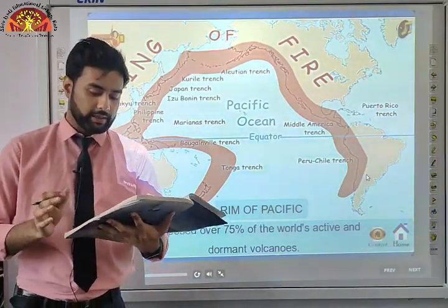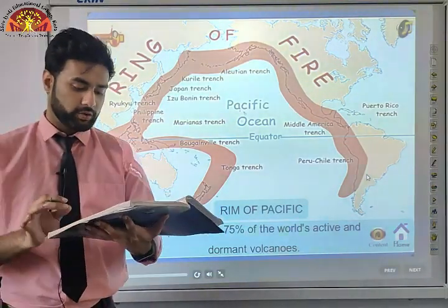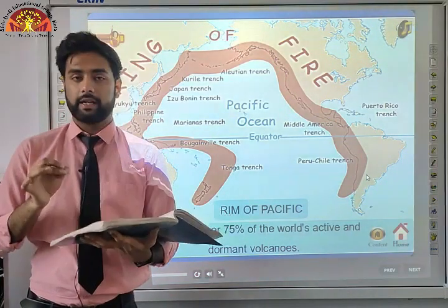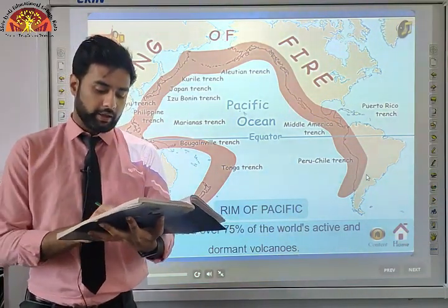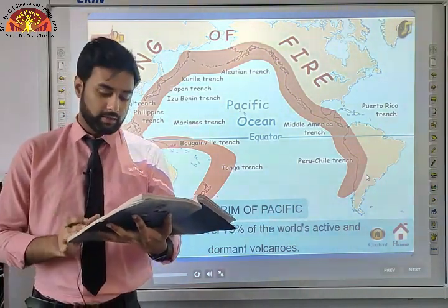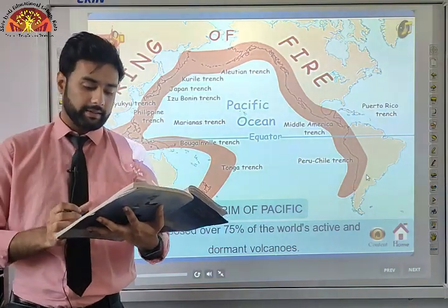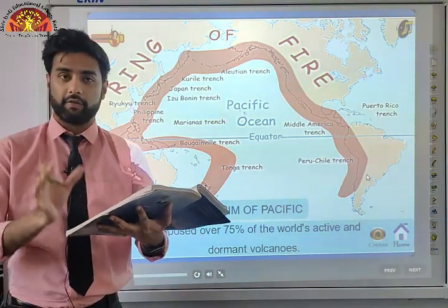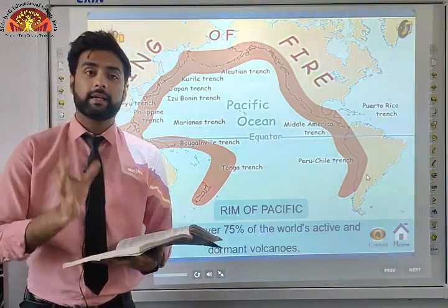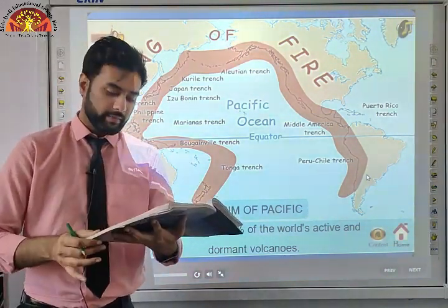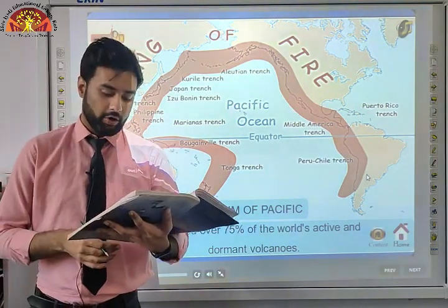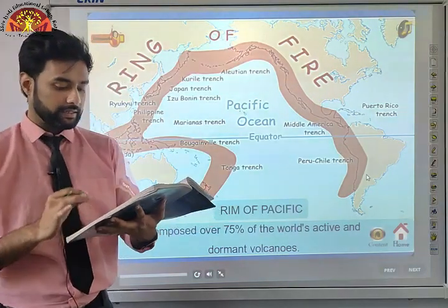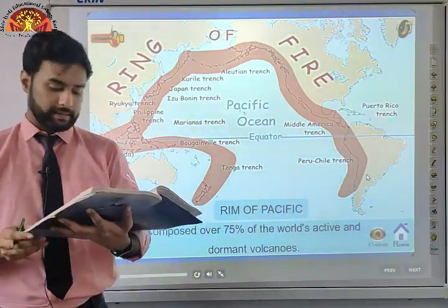The rocks equidistant on either side of the mid-oceanic ridges show remarkable similarities in terms of period of formation, chemical composition and magnetic properties. Underline this: the rocks are equidistant on either side and show remarkable similarities in terms of when they were formed, chemical composition, what kind of minerals are inside them, and magnetic properties. Rocks closer to the mid-oceanic ridges have normal polarity and are the youngest. The age of the rocks increases as one moves away from the crest.